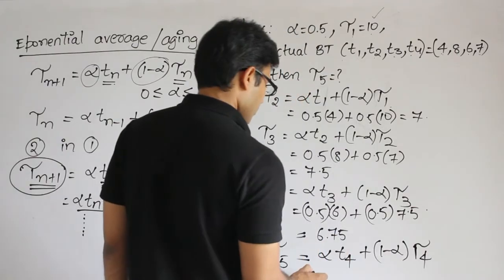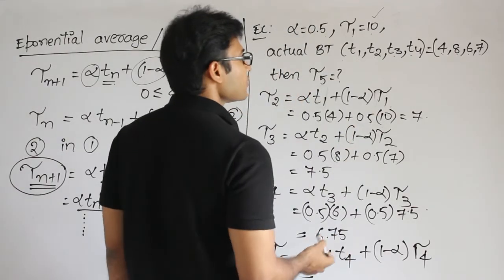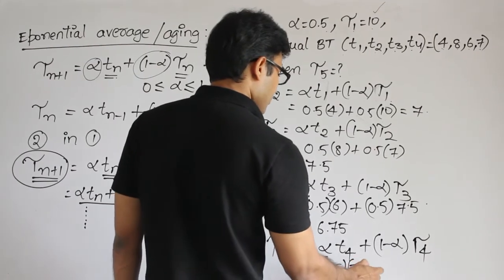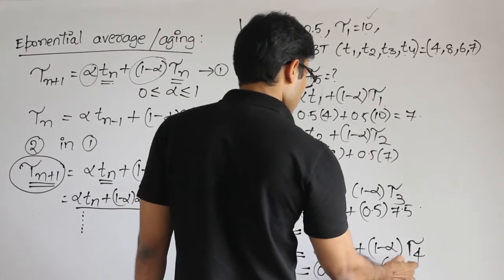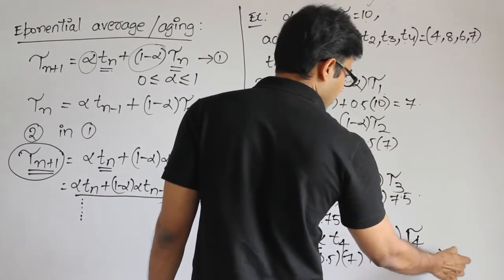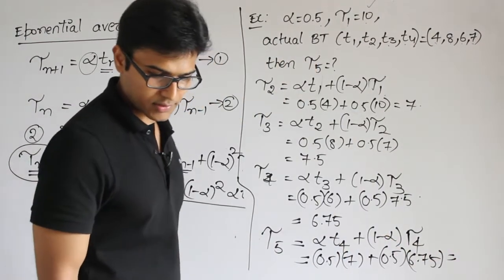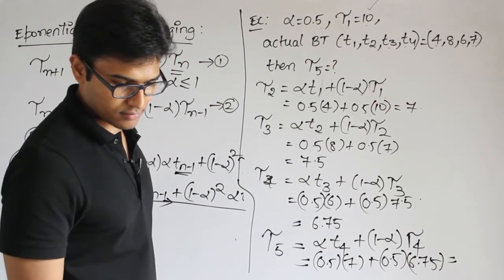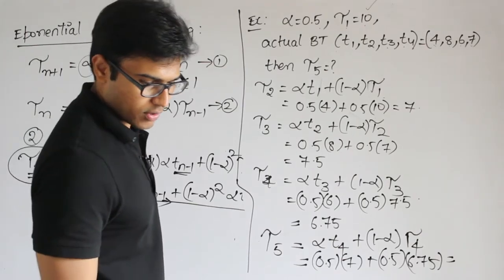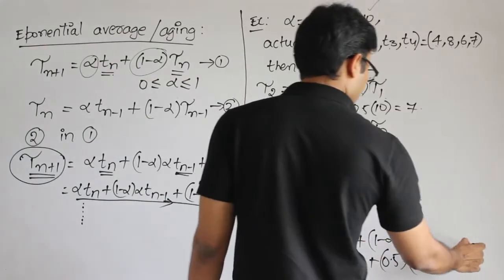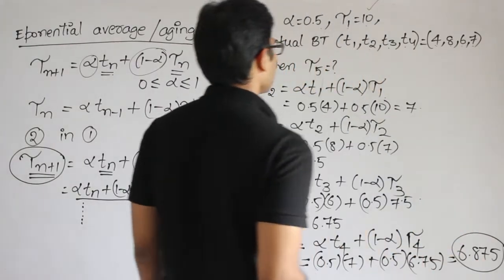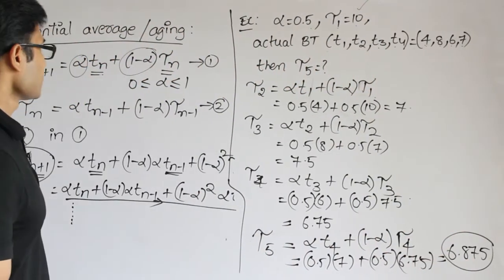T4 is given as 7, which means 0.5 into 7 plus 0.5 into tau 4, which is 6.75. So finally the answer for this one is 6.875. That is how you could solve the questions.